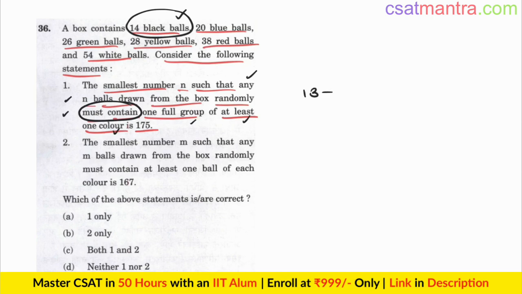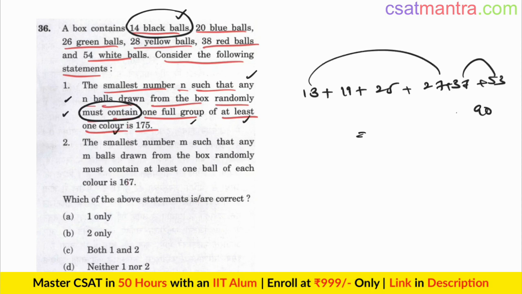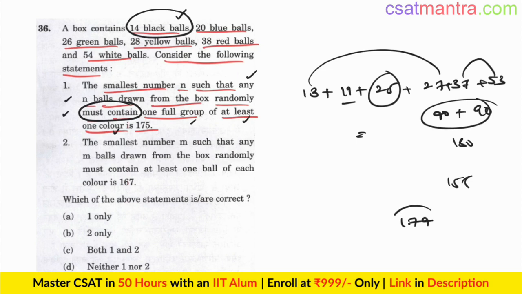Say you have drawn 13 black balls, 19 blue balls, 25 green balls, 27 yellow balls, 37 red balls, 53 white balls. Total how much? 37 plus 53, 90. 13 plus 27, this is 40. So this is 130, 130 plus 25, 155, 155 plus 19, 174. Say you have drawn 174 balls. If you draw one more ball, it will definitely contain one full group of at least one color. There is no escape in that. It may be black, blue, green, yellow, red or white.